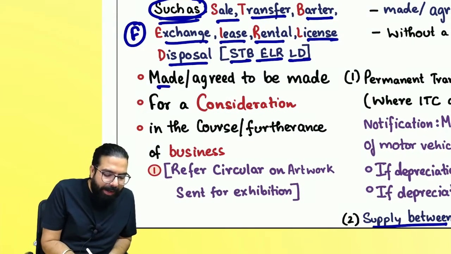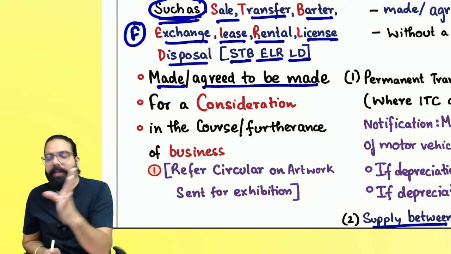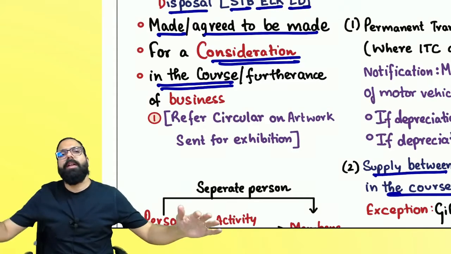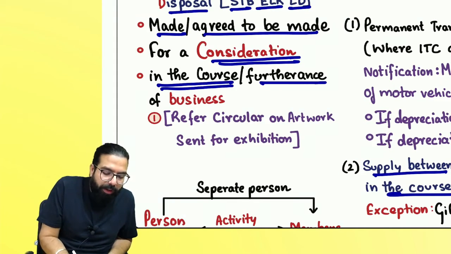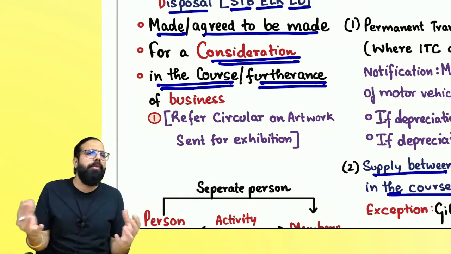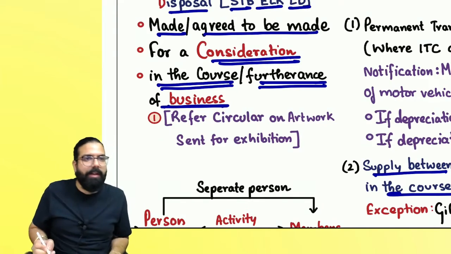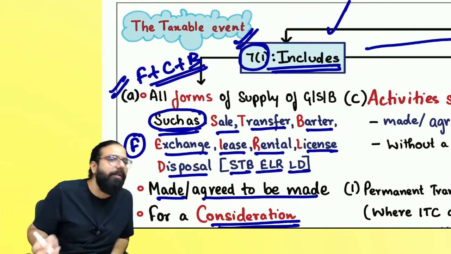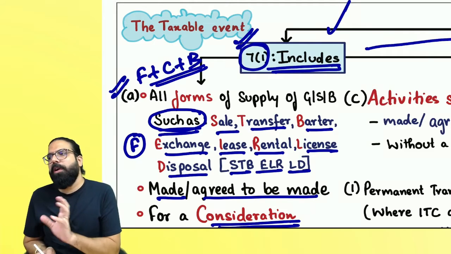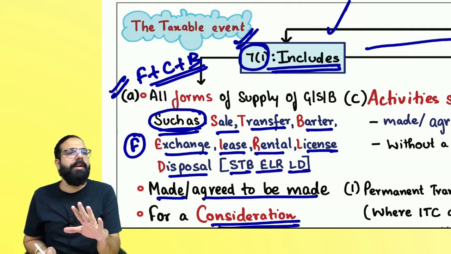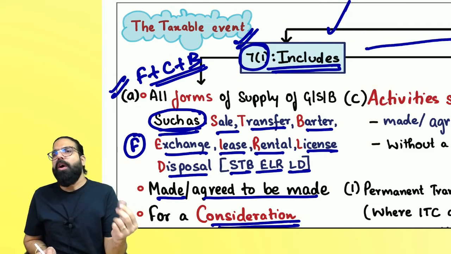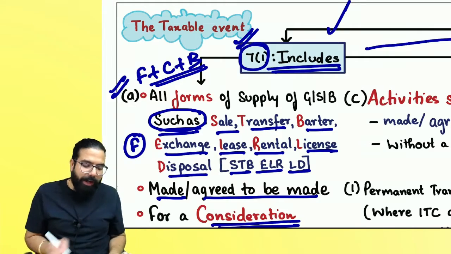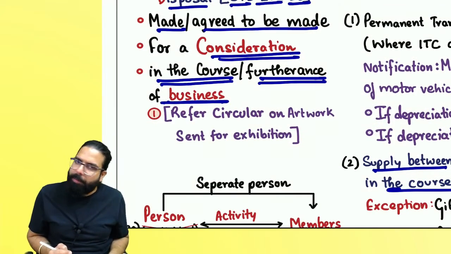It should be made or agreed to be made for a consideration. Remember one thing, it should be for a consideration, and it has to be in the course or furtherance of my business. Furtherance means expansion, promotion, etc. of my business. Section 7.1(a) says it should be a form of supply for a consideration in the course of business, only then it's a supply. Consideration can be in cash, kind, or any act done by someone else also, right everyone? So it has to be in the course of business, only then it will become supply.